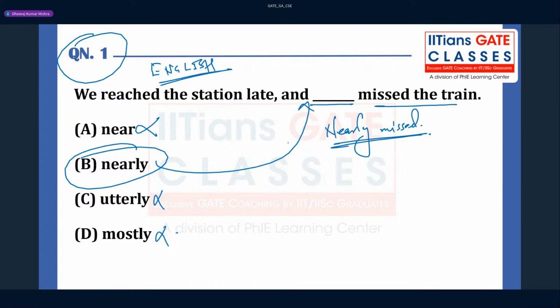So that's why I always emphasize, guys, you have to make your English also good, because in future English is very important. I mean, at least for communication purposes. If you want to formally convey your ideas to the team, you need to have good communication, right? So these questions can be done if you are good at that. Okay. So we reached the station late, and yeah, very good, Ashish. Yeah, you understood, right? Great.